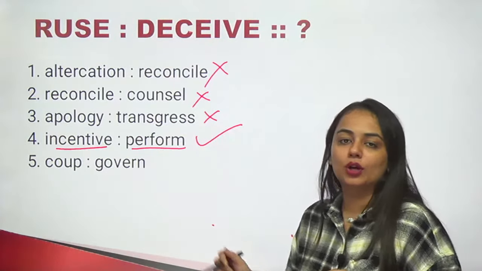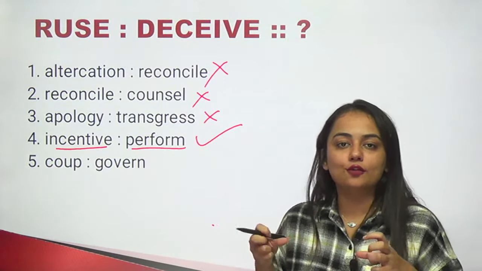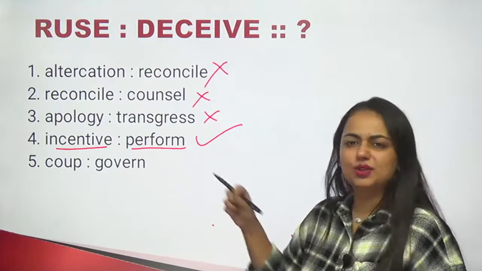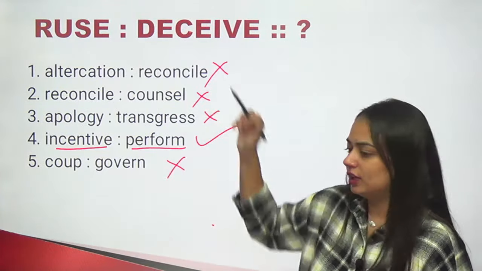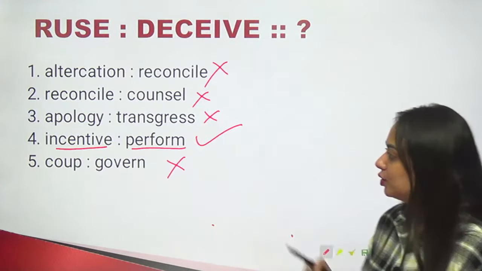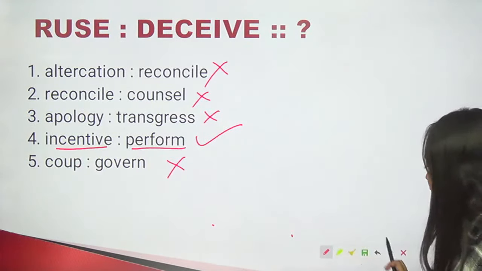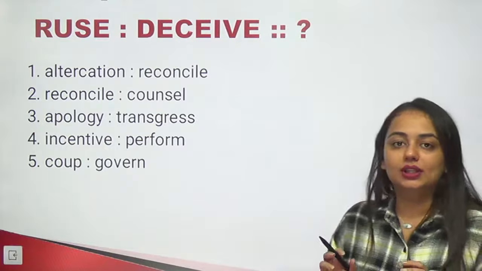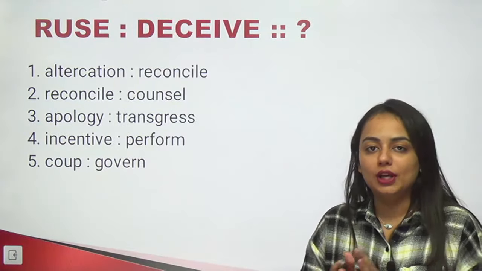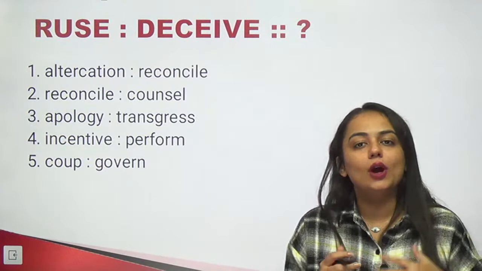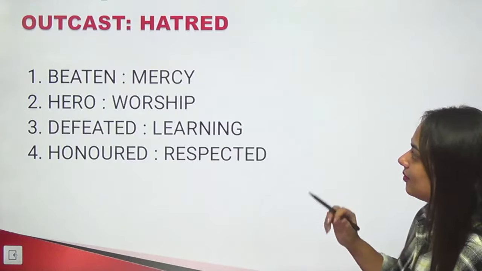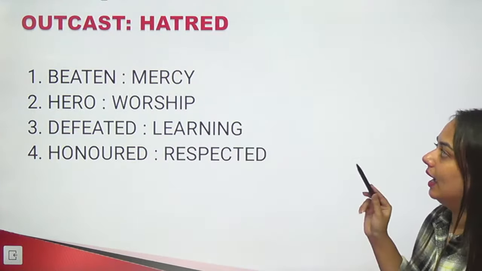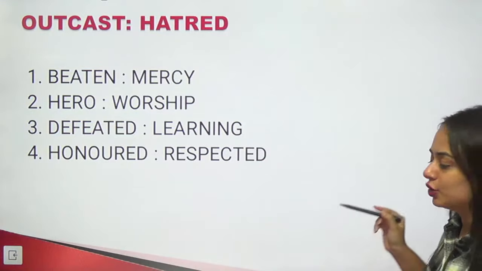Coup and govern. Coup is a sudden attack of an army. Does it lead to govern? No. An absurd relation, not related to the one we are looking for. So this one can also be ruled out. You should also try doing these. If you are watching this video later on, you can pause the video and try doing these questions on your own. Outcast and hatred. Now, what is the relation between the two?